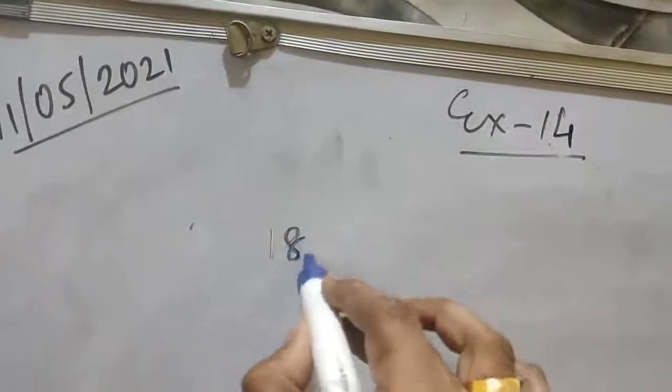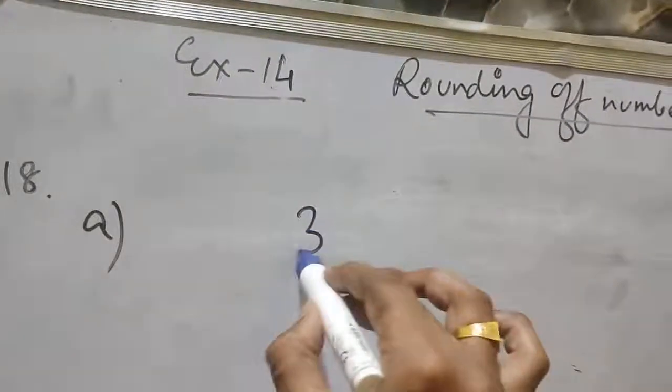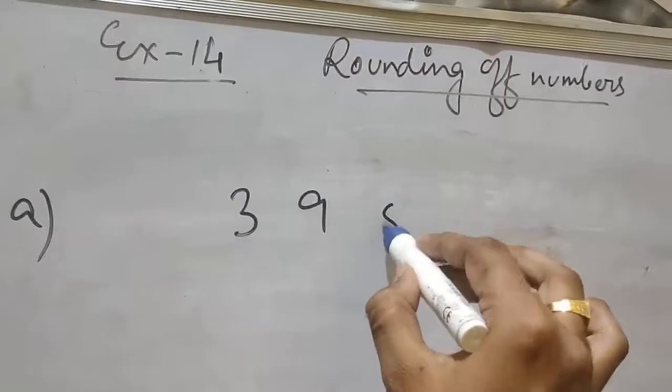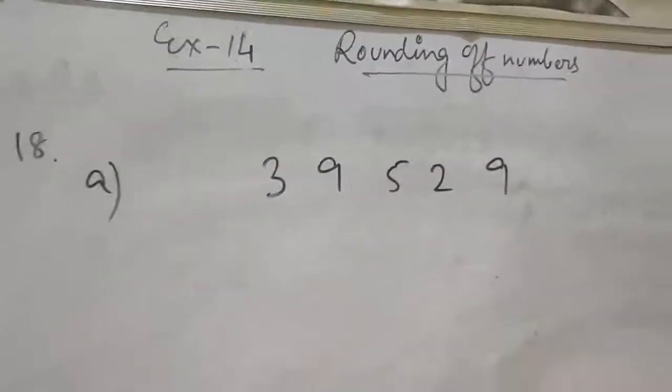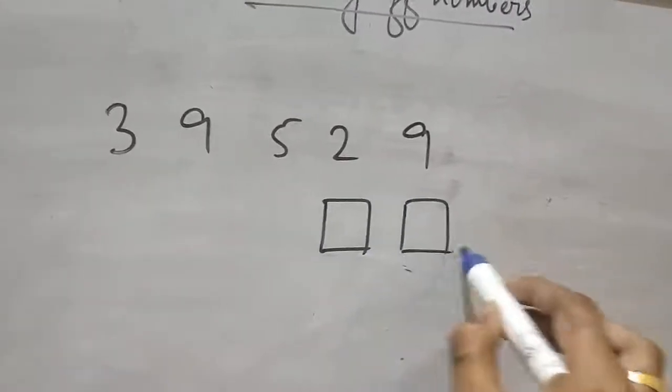So question number 18. Two questions are given. Same question, I am solving the first one for you. It is given 39529 multiplied, with two checkboxes like this.